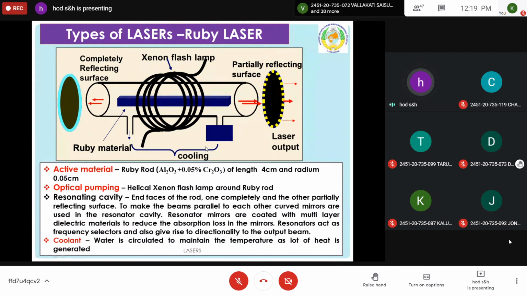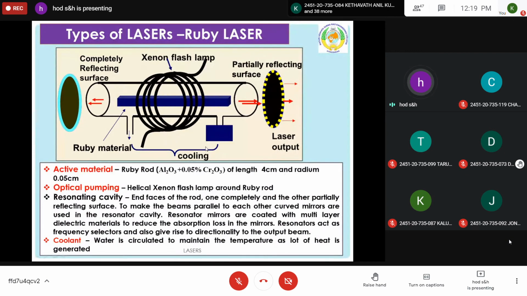Some excited atoms immediately return to the ground state, but most of the atoms settle in their metastable state, for which the lifetime is more than 10 to the power of minus 8 seconds, which is approximately of the order of 10 to the power of minus 3 seconds. So this continues, and population inversion is achieved. That means more chromium atoms are available in the higher energy state than in the lower energy state. So once population inversion is achieved, lasing action starts.